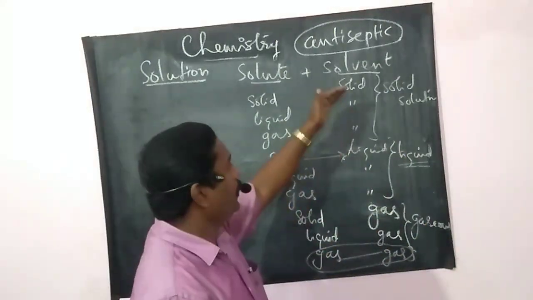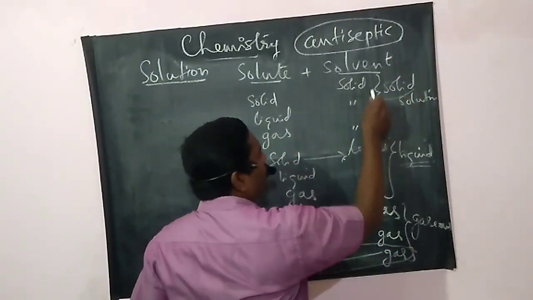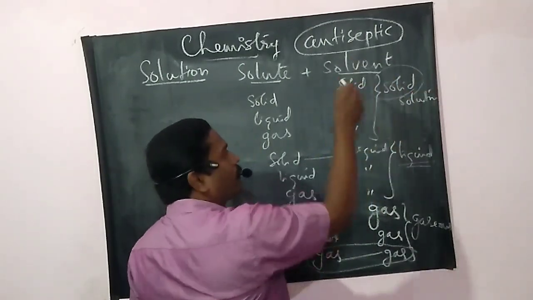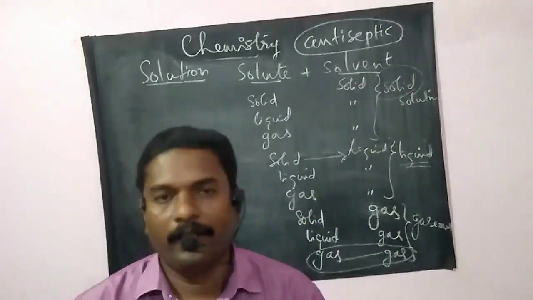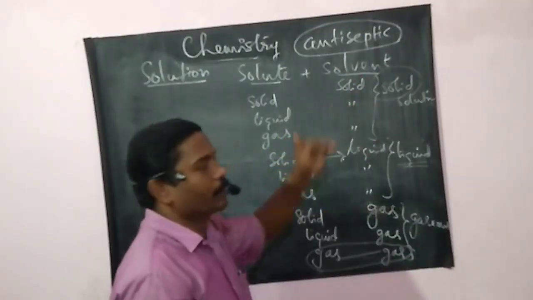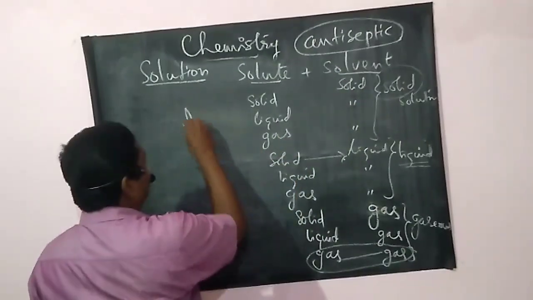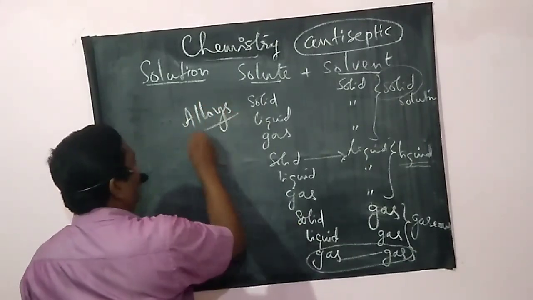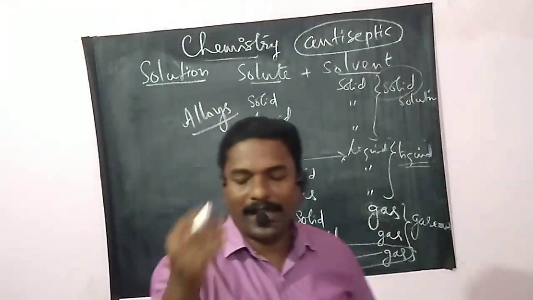And see here the other type, solid solution, where the solvent is always solid. Let us discuss one example for that type of solution: alloys. What are alloys?